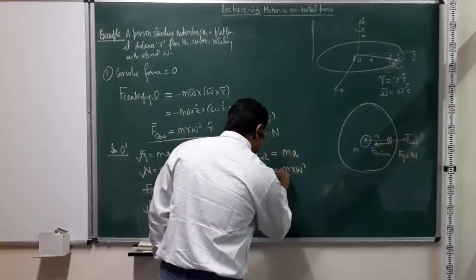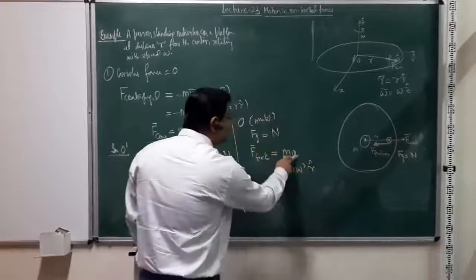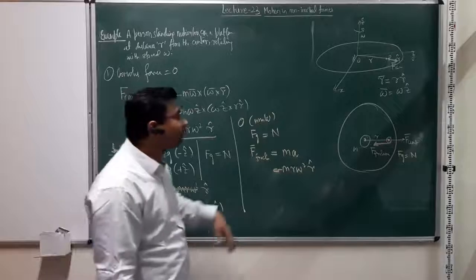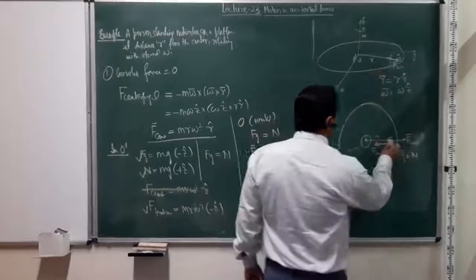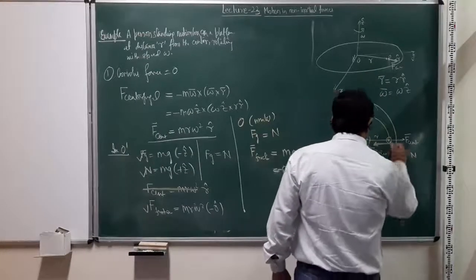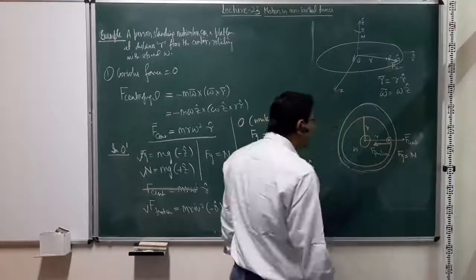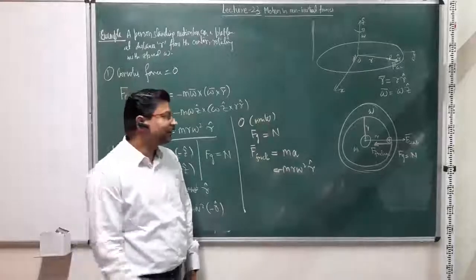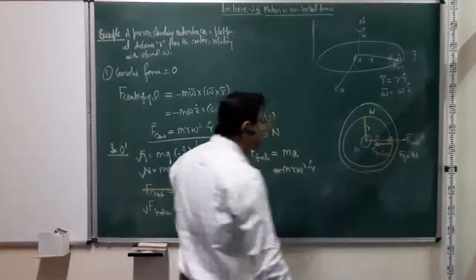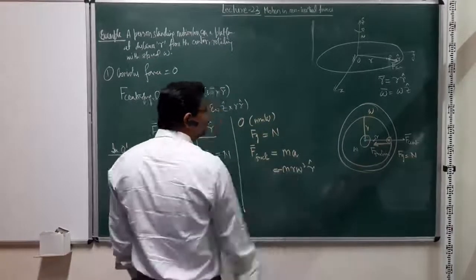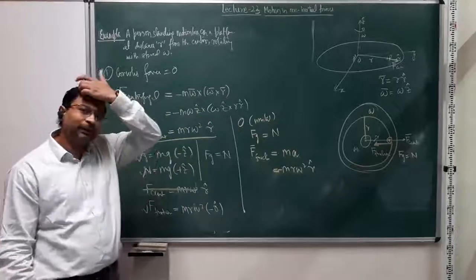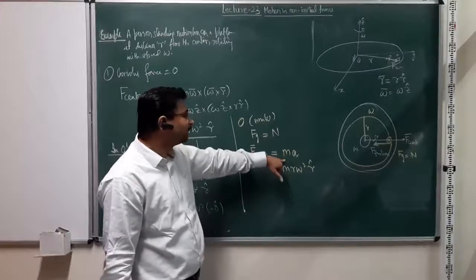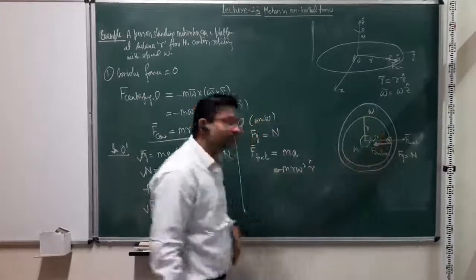In fact, with a minus sign in the radial direction, because for a person who is standing on ground, something moving in a radius of circle r with angular speed omega has a centripetal acceleration pointed inwards towards the center and the magnitude r omega square, right? So the frictional force is then responsible for the centripetal acceleration of the person.